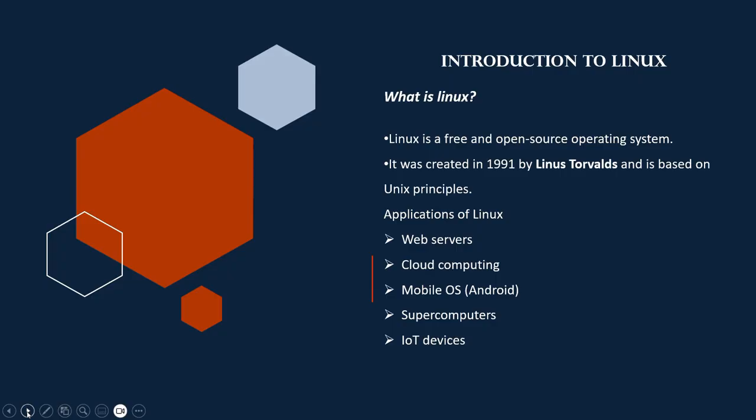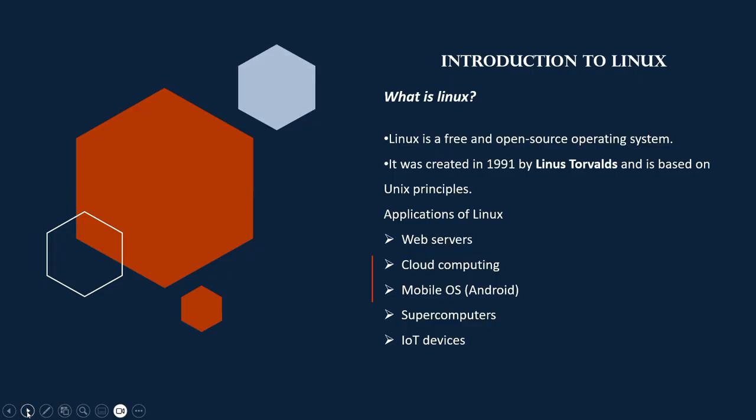Let us discuss the applications of Linux. The first one is web servers. Many of the web servers are hosted based on the Linux OS because it is reliable, it is customizable, and it could be easily flexible. The next one is cloud computing. Linux OS serves as the backbone for many of the cloud computing services like AWS, Google Cloud, and Azure.